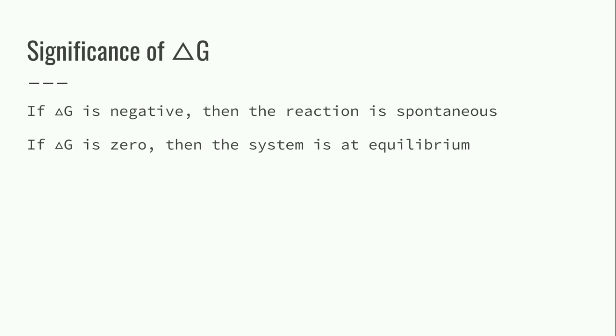So what is the significance of delta G? If your delta G is negative, it means that the reaction is spontaneous. If delta G is 0, then the system is at equilibrium. And obviously, if delta G is positive, then the reaction is not spontaneous.